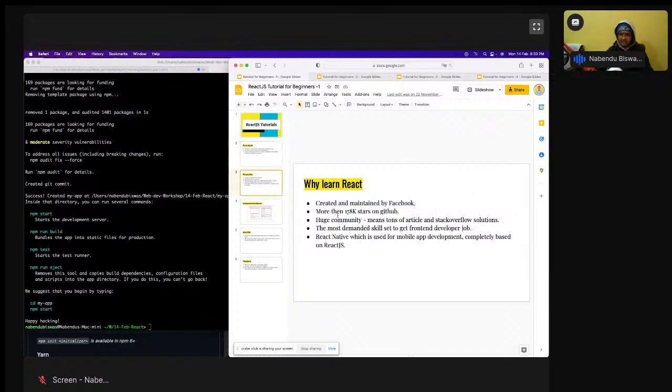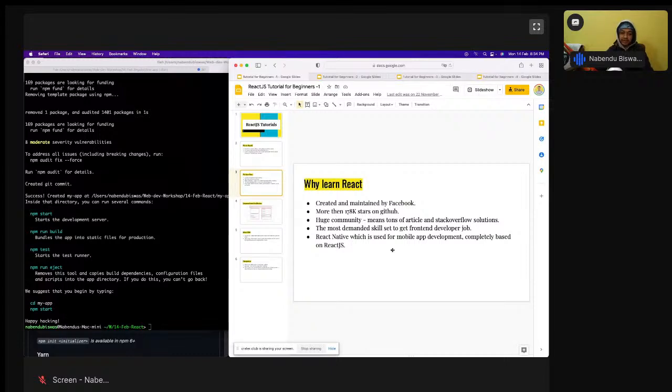So why learn React.js? Let us understand that also. It is created and maintained by Facebook, and it has got the most number of stars on GitHub because it's completely open source. It has a huge community, meaning tons of Stack Overflow answers and articles are there, and it's the most demanded skill for front-end developers, 10 times more than Angular. I always say, if there are 10 jobs, 7 belong to React.js, only 2 belong to Angular, and 1 belongs to Vue.js.